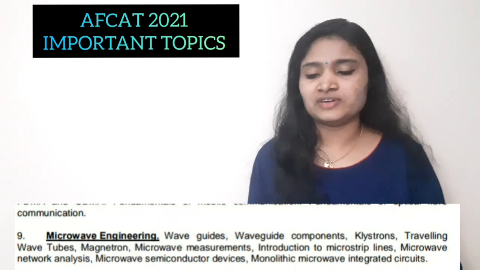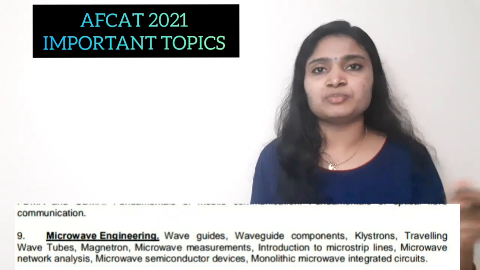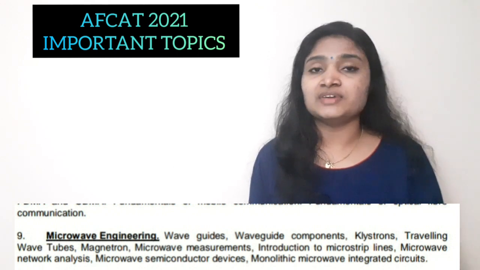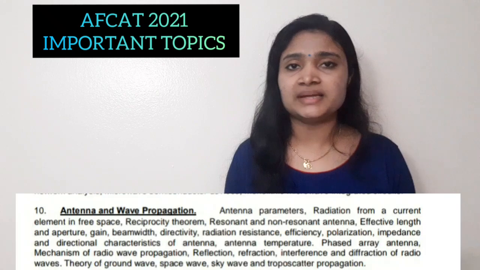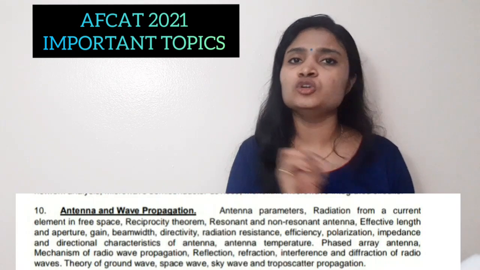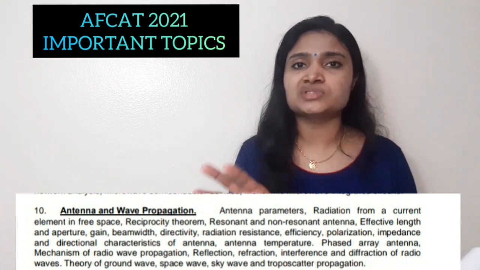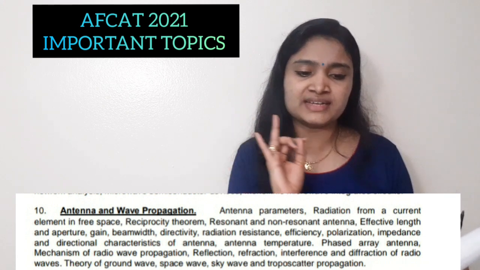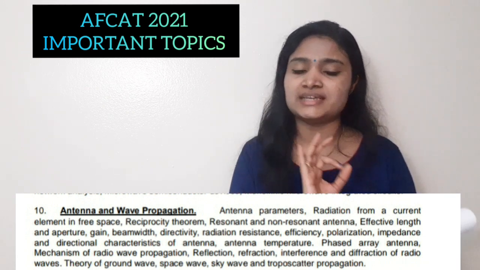Next is microwave. So in microwave you have to study waveguide, types of waveguides, klystron, two cavity klystron, traveling wave tube, magnetron, microstrip lines, etc. Next subject is antenna. Antenna is very important, especially small numerical questions you can expect from the antenna power equation and those areas, okay? So from antenna you have to study antenna parameters, types of antenna, power equation, its parameters like gain, bandwidth, directivity, etc.